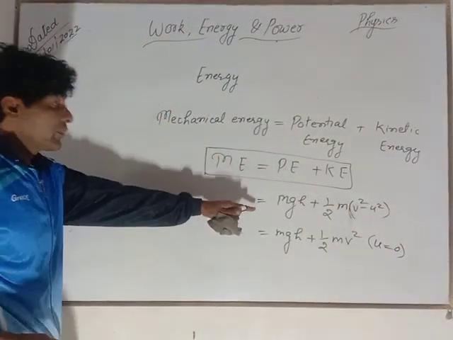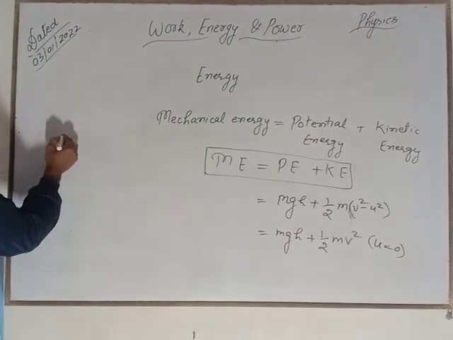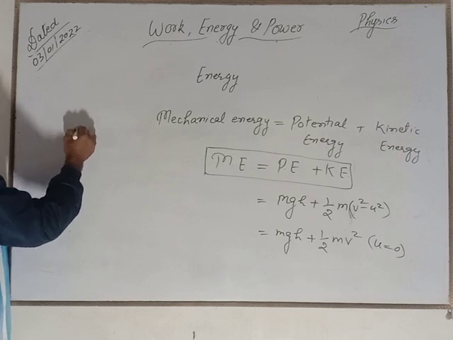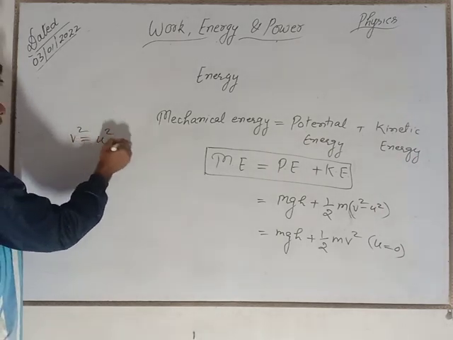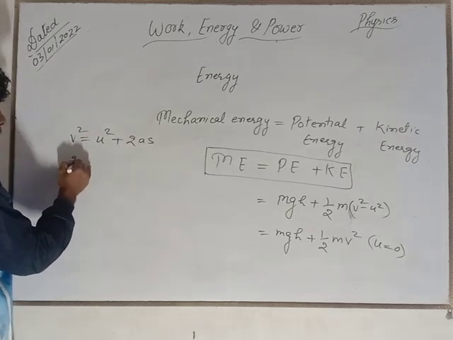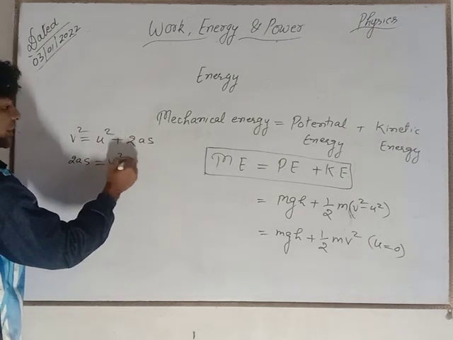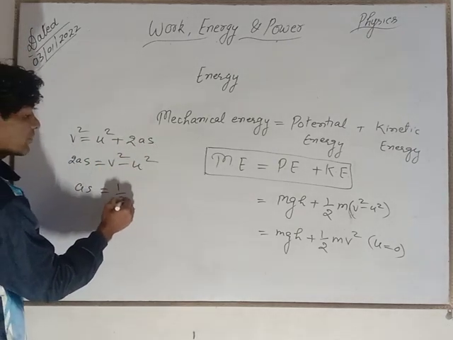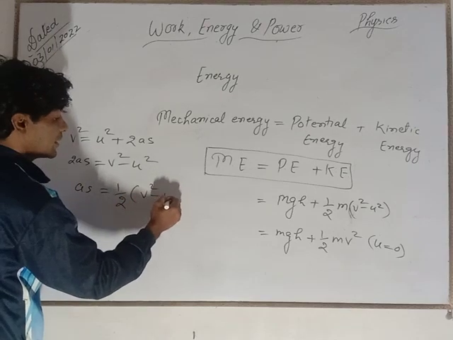From where? Now see, first of all, kinetic energy. Here you know the third equation of motion, v square is equal to u square plus 2as, then 2as is equal to v square minus u square, then as is equal to half of (v square minus u square).